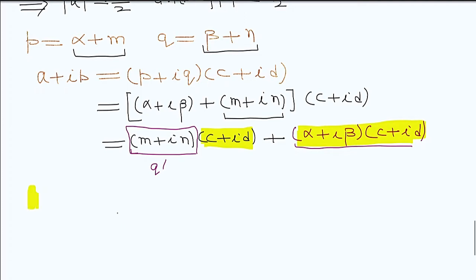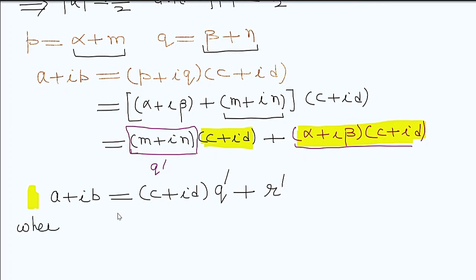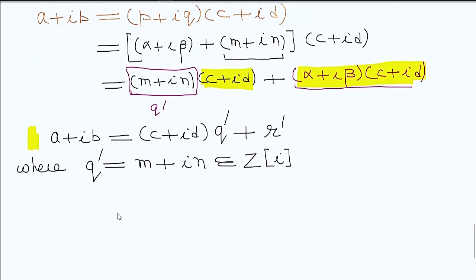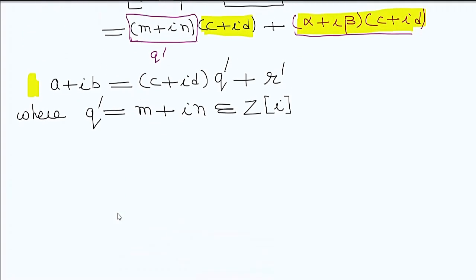a plus iota b is equal to c plus iota d into Q dash, plus R dash. Where Q dash is the quotient, which is equal to m plus iota n, so clearly this value belongs to Gaussian integers.